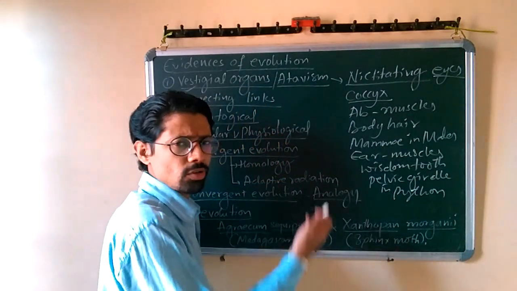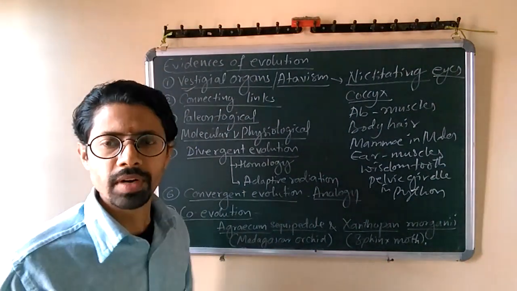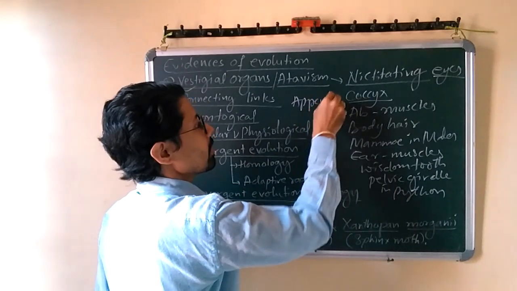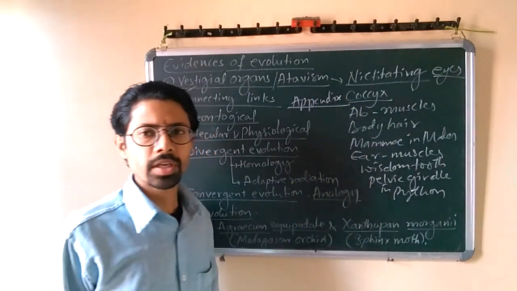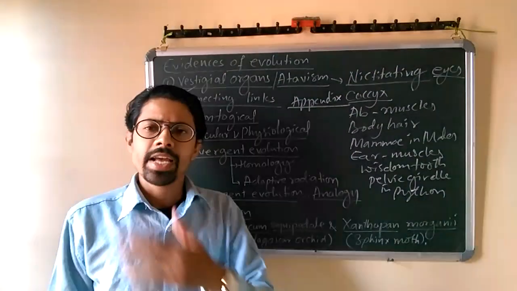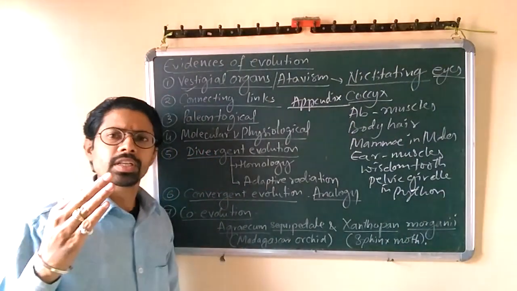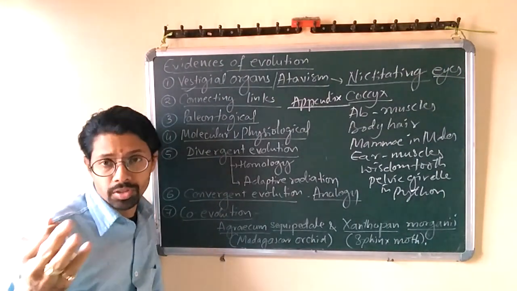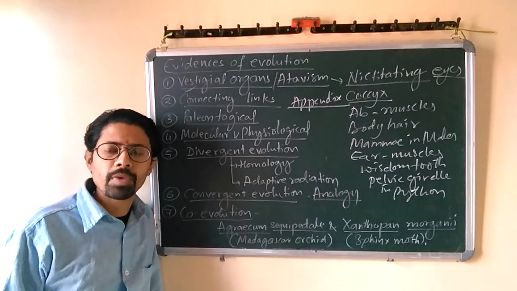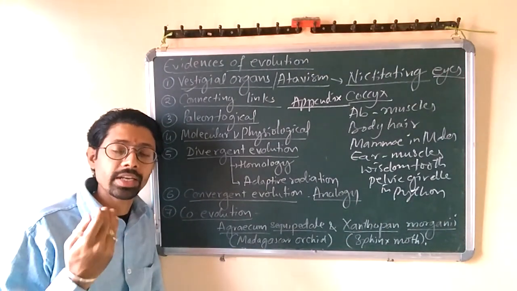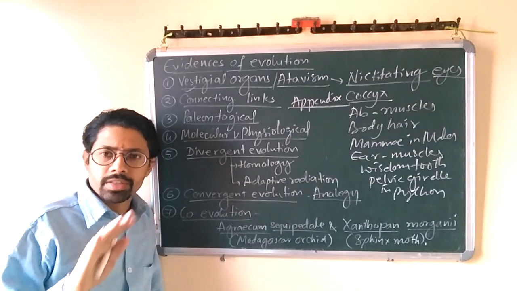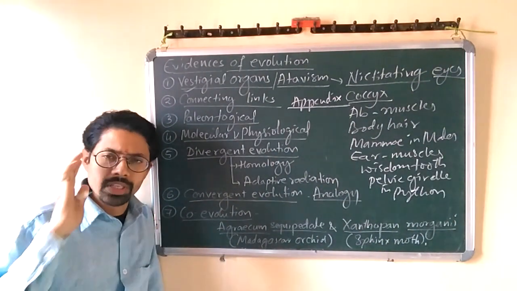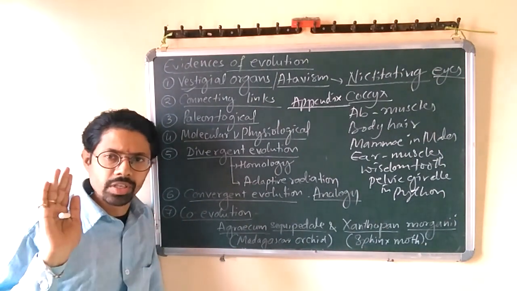There are so many. You can give a long list of atavistic characters. You can even take the vermiform appendix as an example. Clear? The nictitating membrane is a transparent membrane in the eyes present in different vertebrates. It's functional in most of the other vertebrates. In birds, if you see very clearly, there is a transparent membrane over the eyes below the eyelids. It's called the nictitating membrane. This nictitating membrane is present in our eye, but it does not have any function. It is vestigial. It has no function left now.